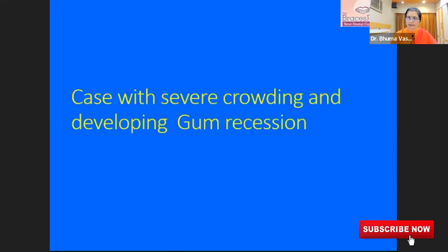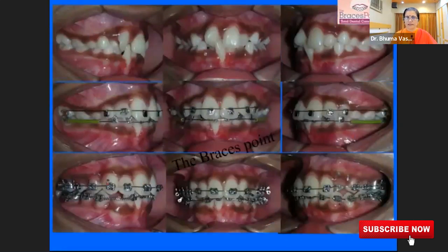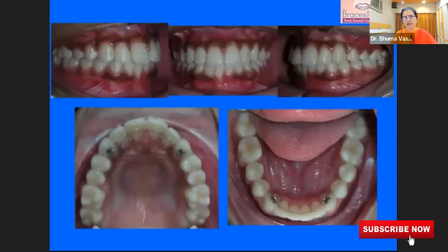Another case where there is severe crowding of the teeth. The teeth are all in and out. The child is just unable to clean well. What we have done: braces are fixed, appliances are placed. Slowly the space has been created for the teeth which cannot be aligned, and they are aligned with the help of braces, and then this is the end result.